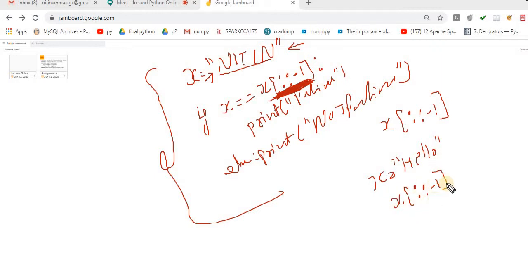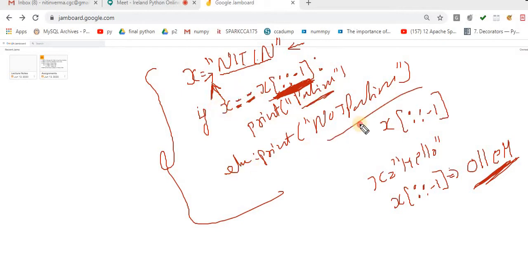Now this string becomes OLLEH. I am reversing this string and comparing it with the original string, using the comparison operator. If both are the same, then you print palindrome, else you print not palindrome. This is a very simple way to check whether the given string is a palindrome or not.